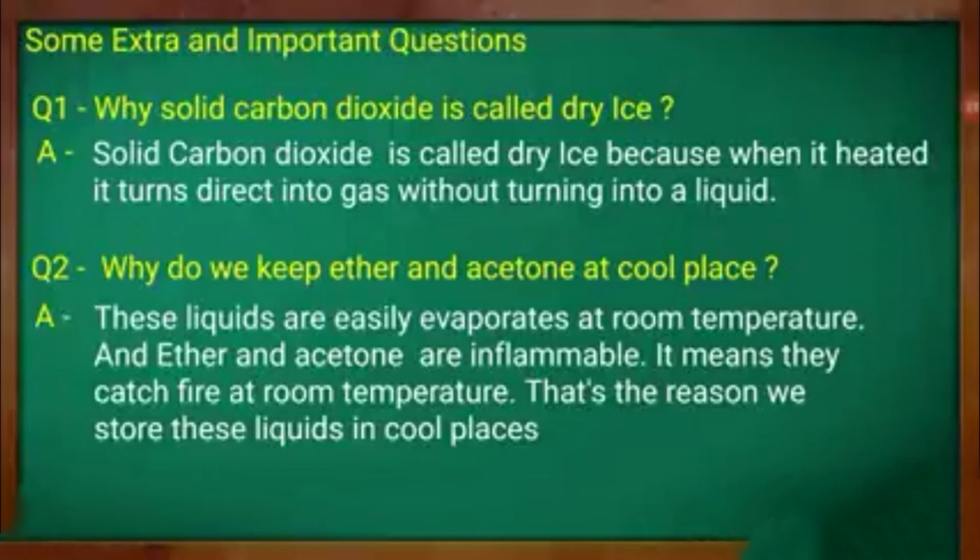These liquids are easily evaporating substances, or volatile substances, even at room temperature. Ether and acetone are highly inflammable, so they can catch fire at room temperature. That is the reason we store these liquids in a cool place. And also, when you rub those substances on your hand, they evaporate and cause cooling.